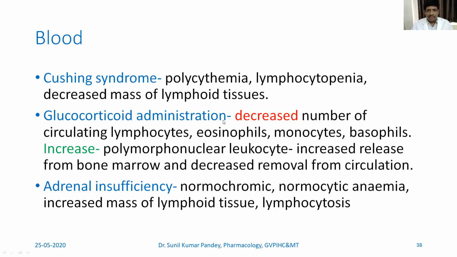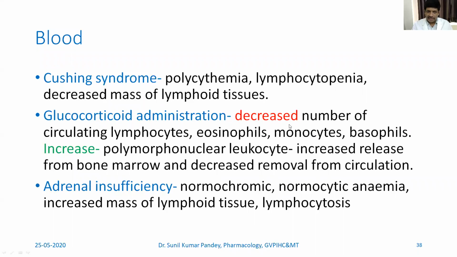Upon glucocorticoid administration, the effect can be divided into two ways. Glucocorticoid administration will decrease the number of some things and will increase the number of others. The things which are decreased are the number of circulating lymphocytes, eosinophils, monocytes, and basophils.